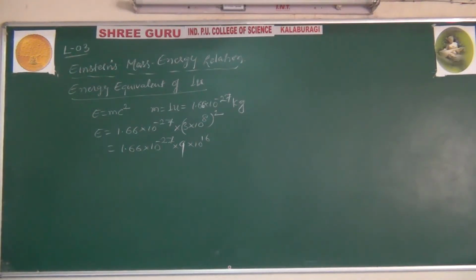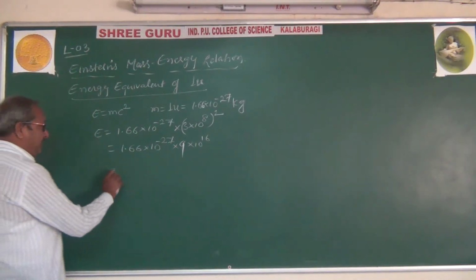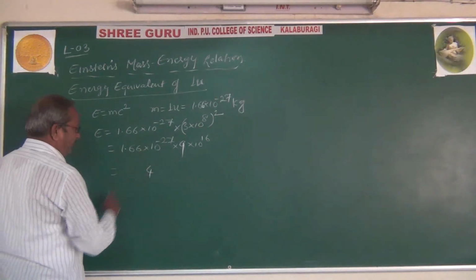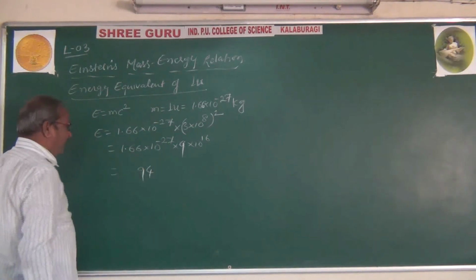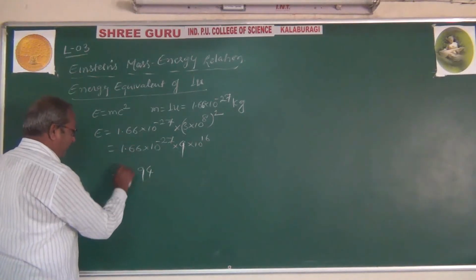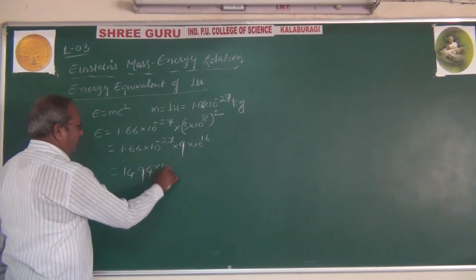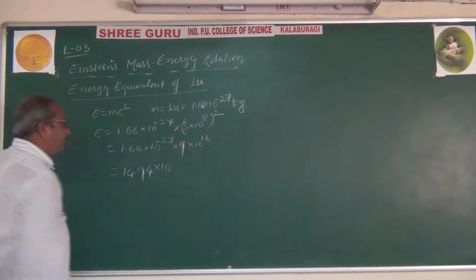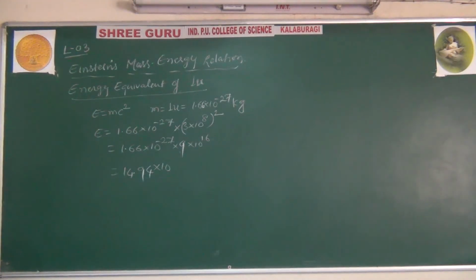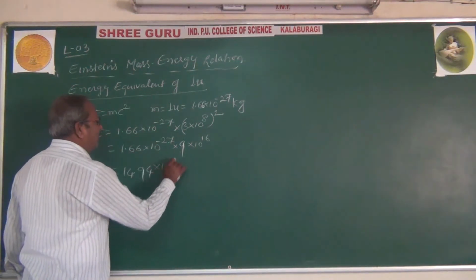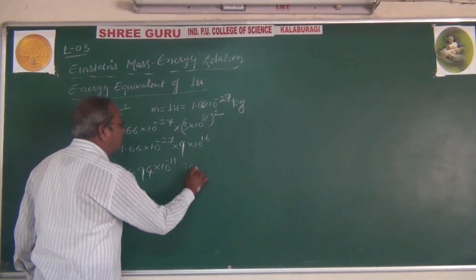Now multiply 9 into 1.66: 9 times 6 is 54, plus 5 is 59, carry 5, 9 plus 5 is 14. So 14.94 into 10 raised to minus 27 plus 16, which is minus 11. This is in terms of joule.